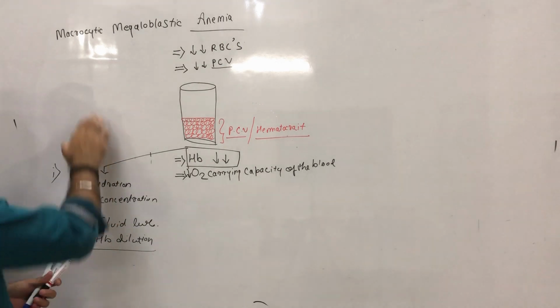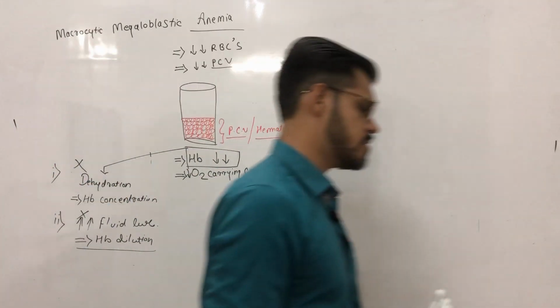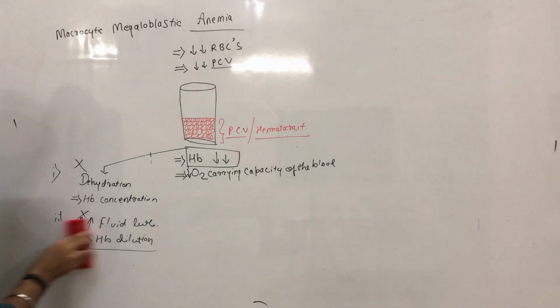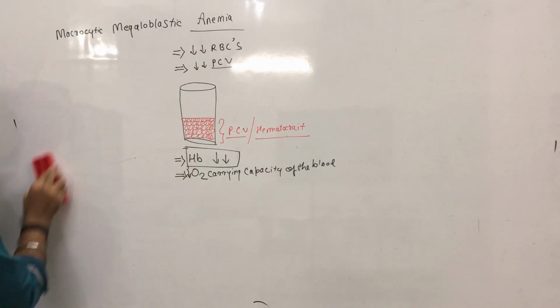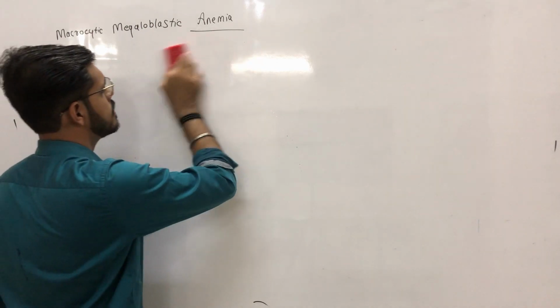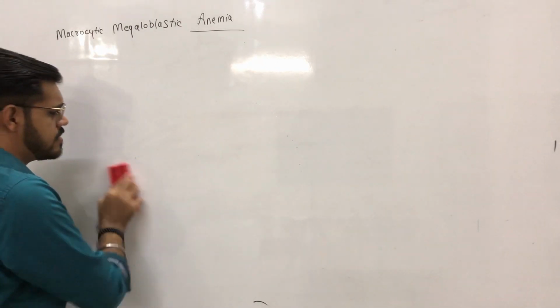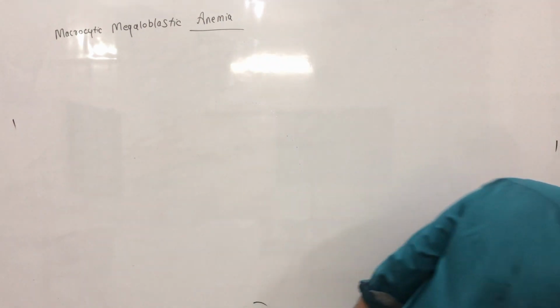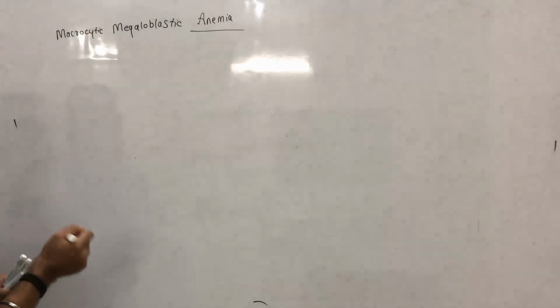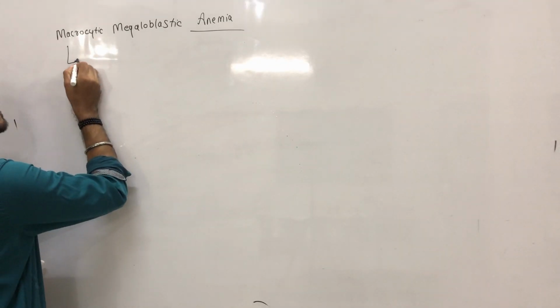Okay. Now, we move towards what a macrocyte is. A macrocyte is an RBC which occupies a volume which is larger than normal. How did we define it?